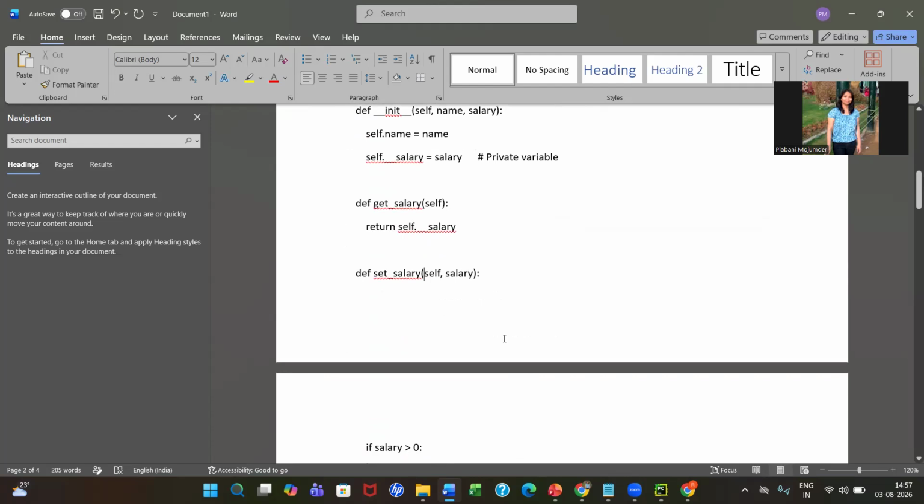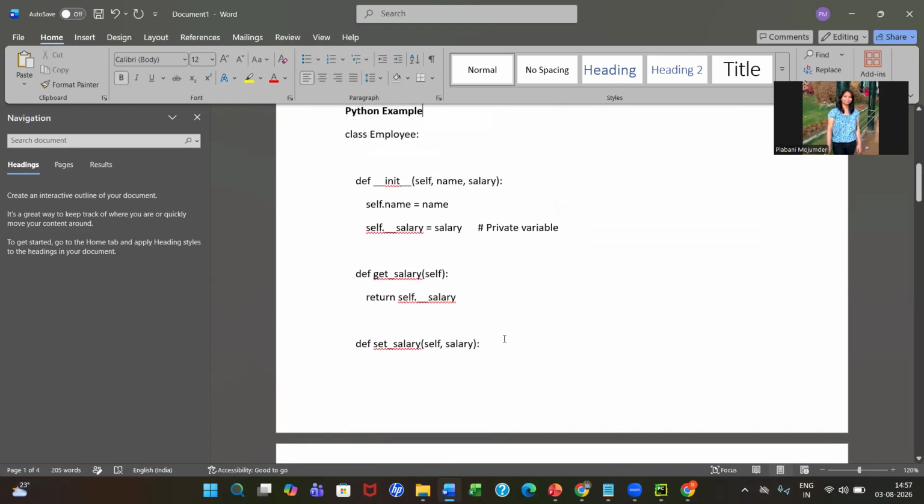If I take a quick example of an employee where we will have an employee salary. Now I am making the employee salary private. In Python, if you want to make something private, you need to use double underscore. When I use double underscore, that is called private. If I use a single underscore, we call it protected.